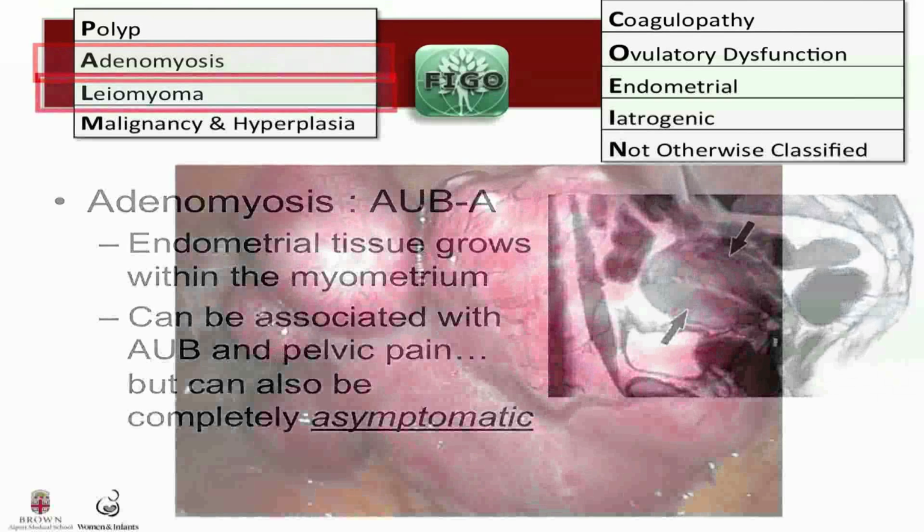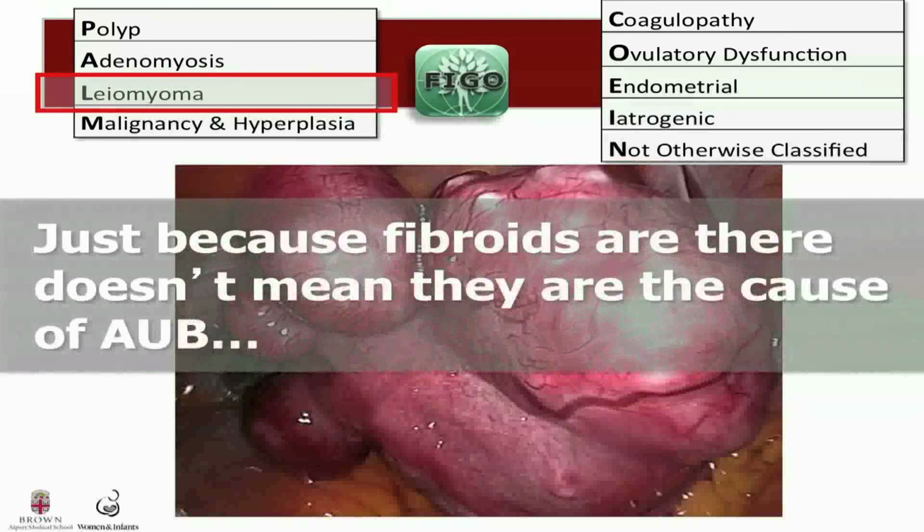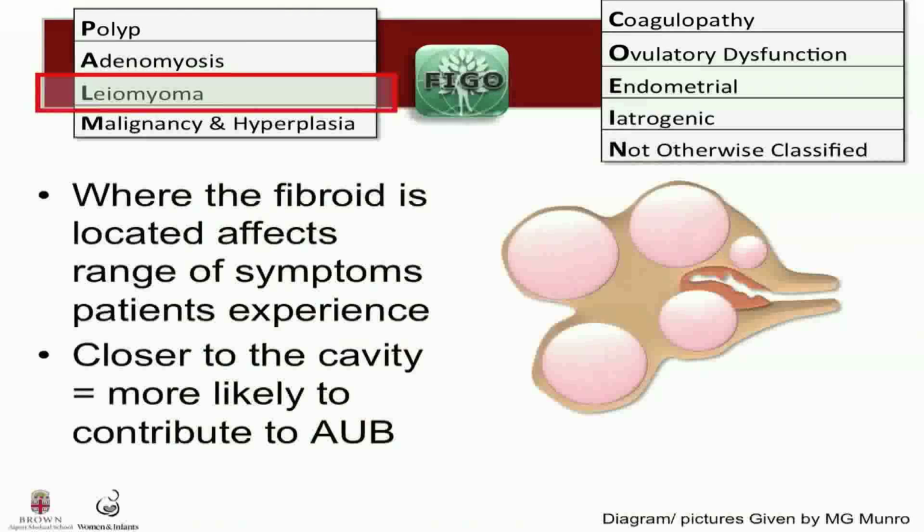uterine bleeding. Leiomyoma are benign smooth muscle tumors, and they're extremely prevalent. Up to 70% of Caucasian women and 80% of African American women will develop uterine fibroids at some point in their lifetime. However, just like polyps and adenomyosis, frequently their presence is not the cause of abnormal uterine bleeding. So just because fibroids are there doesn't mean that they're actually the cause. Where fibroids are located affects the range of symptoms patients experience and the treatment options.